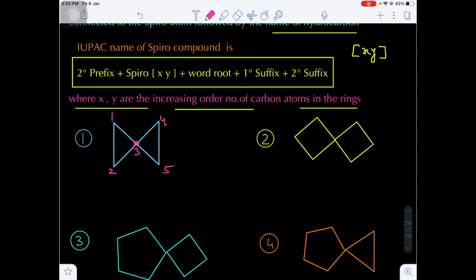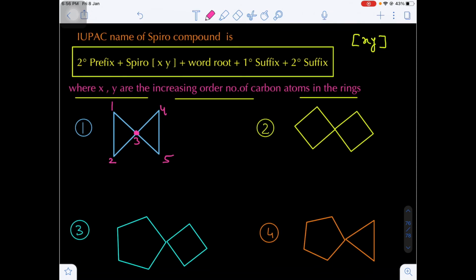Then after that, come to the spiro atom, then go for the numbering to the larger ring. So here simply we can say prefix spiro. In the square bracket, left side has 2 carbon atoms, right side also has 2 carbon atoms. Spiro 2, 2, total carbons are 5. So that's why I am writing pentane.